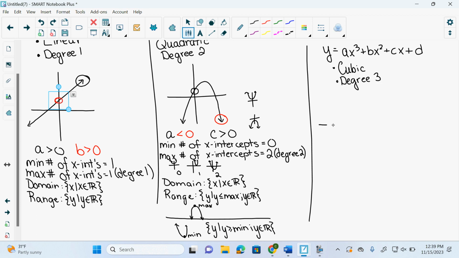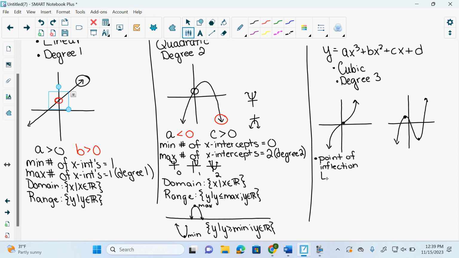Now the catch with cubics is they could have a point of inflection, or they could have a max and a min. Now people are like, these aren't the absolute max and mins. I didn't ask for absolute max and mins, just ask for a max and min, right? So if our graph has a point of inflection, where it inflects, it doesn't actually max or min out.